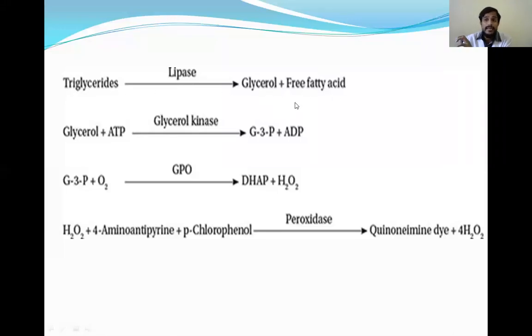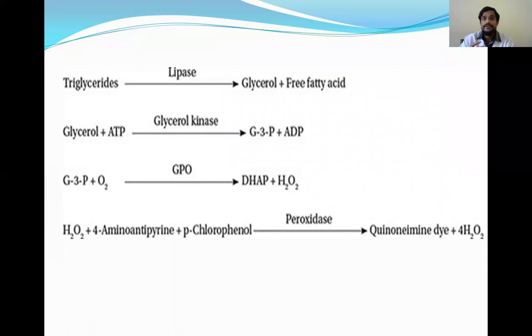If we suspect any lipid abnormality, then we'll take the sample. We'll add the reagent which contains lipase and also a dye. If more triglycerides are present, the lipase which is present in the reagent acts and it gives the products. And these products will react with the dye to form the color. And depending on the intensity of color, we can assess the amount of enzyme and the amount of substrate, that is triglycerides. And we can approach the diagnosis.